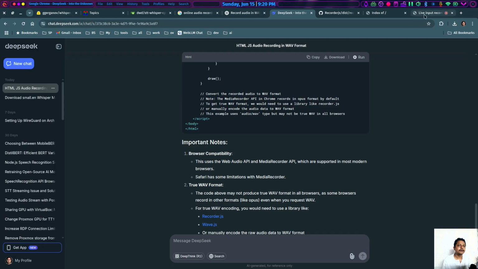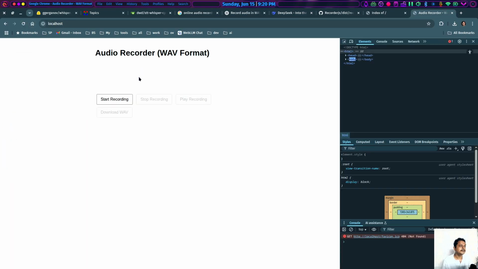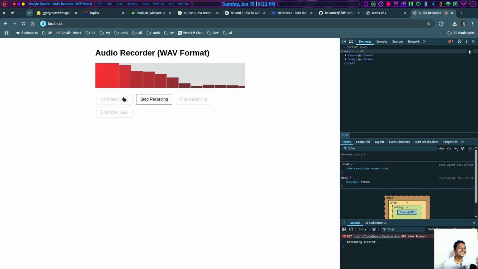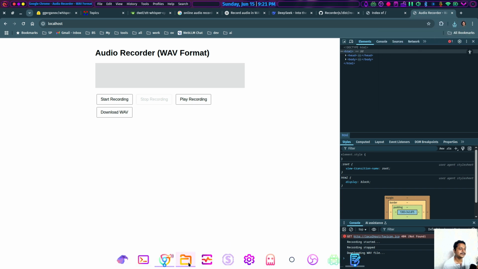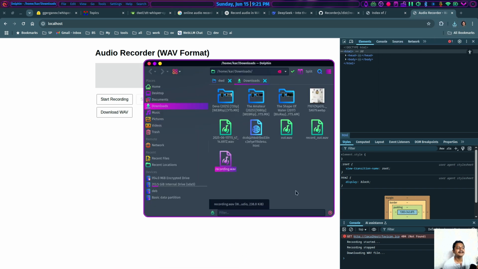Save should automatically reflect the output. Yes, I see it has come with some visualization, as I was wondering about those CSS. Wow, what a great pleasure. DeepSeek has done a good job providing the solution. Let's see if it works. It still looks good, and the audio file name is recording.wav, and the file